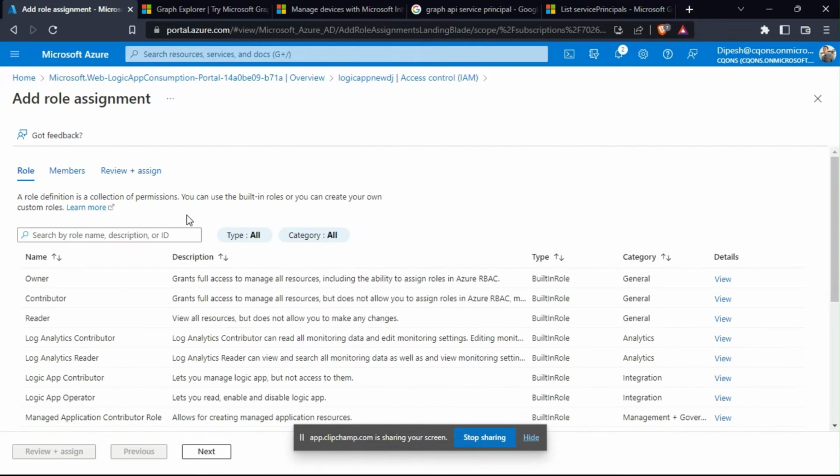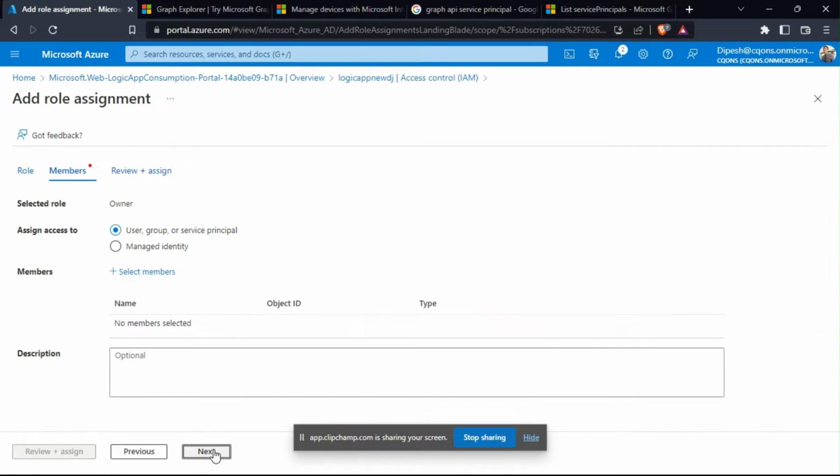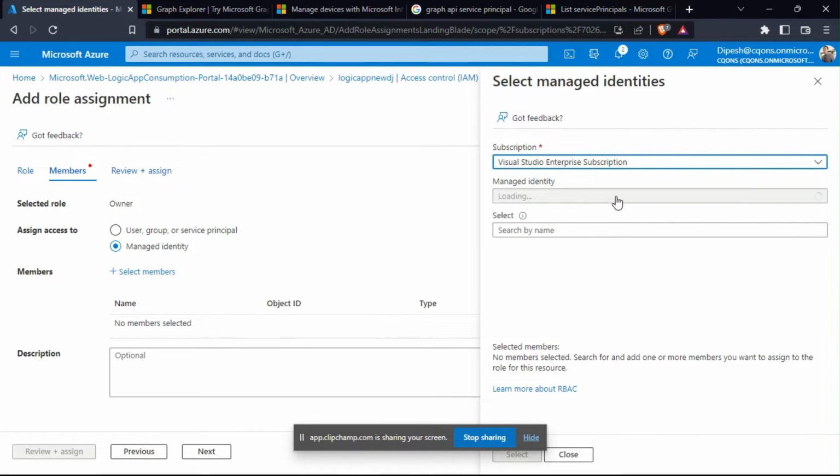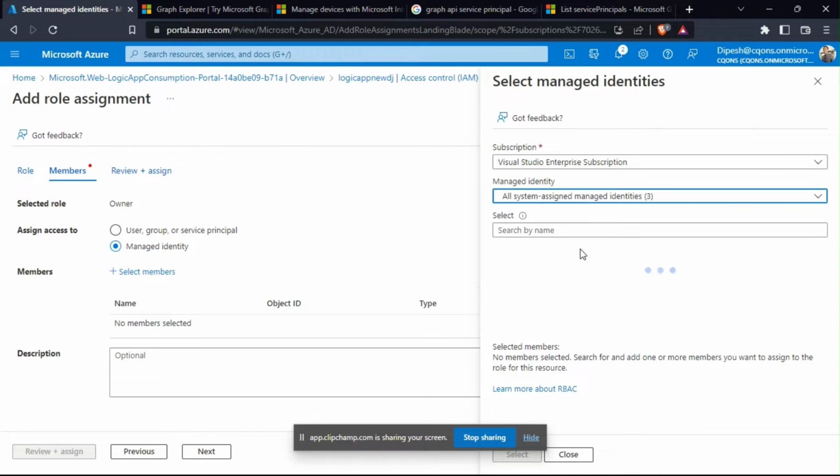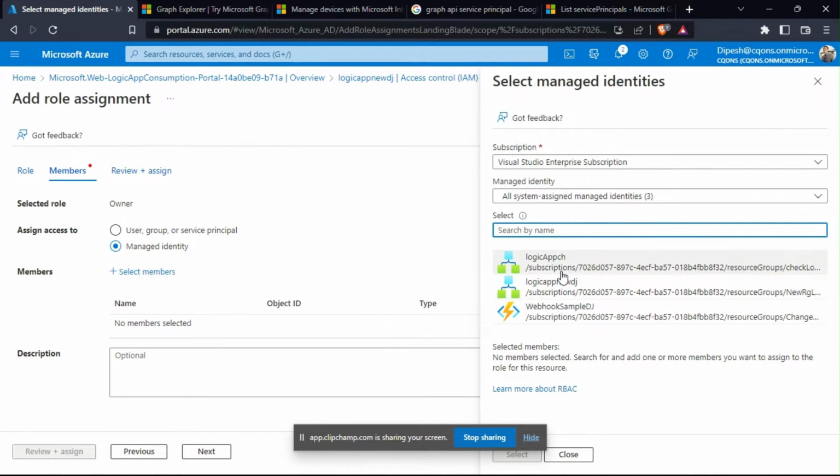So this part is creating the managed identity. Let's select owner, select managed identity, select members. Here should be the name of your Logic app.